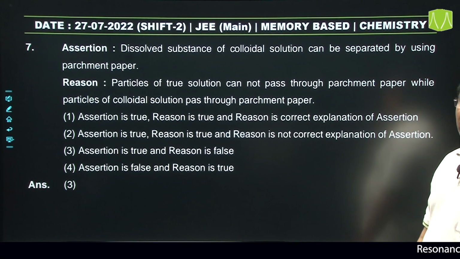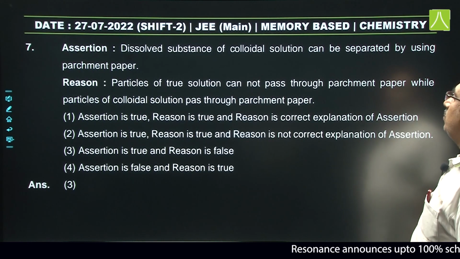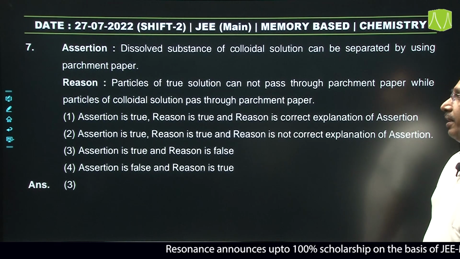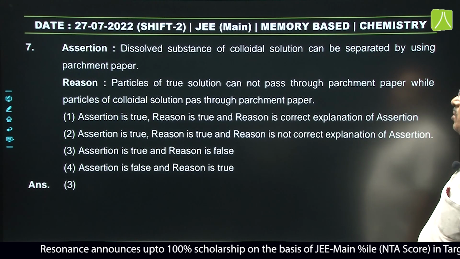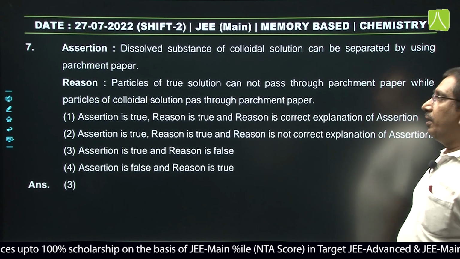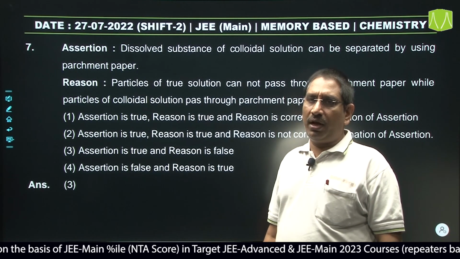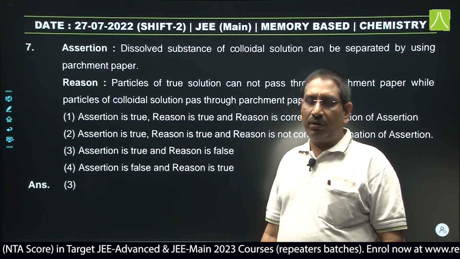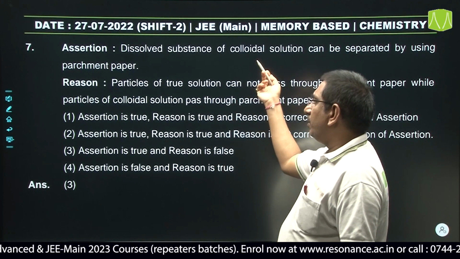Next, this is from surface chemistry. Assertion: the dissolved substance of a colloidal solution can be separated by using parchment paper. Reason: particles of a true solution cannot pass through the parchment paper, while particles of a colloidal solution pass through it. Colloidal solution particles cannot pass through the parchment paper, so the dispersed phase can be separated using parchment paper.